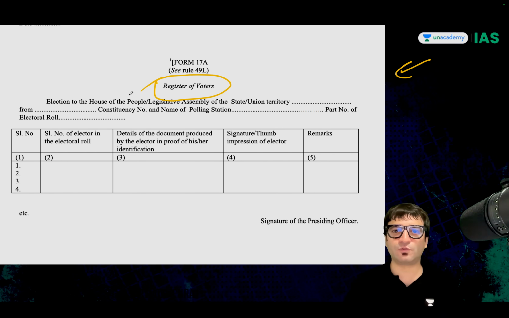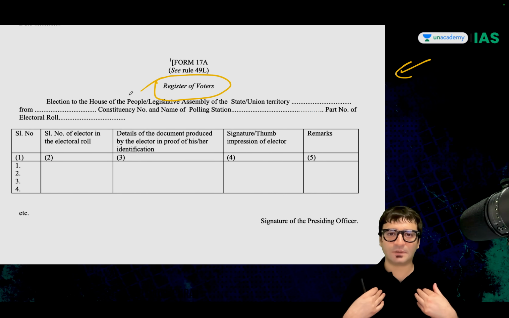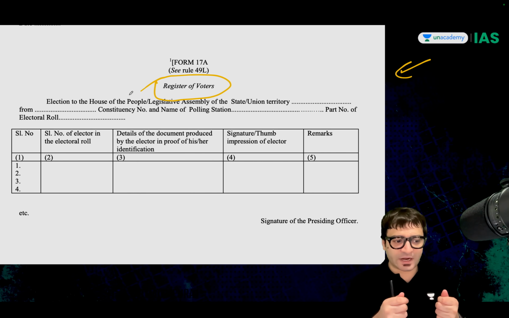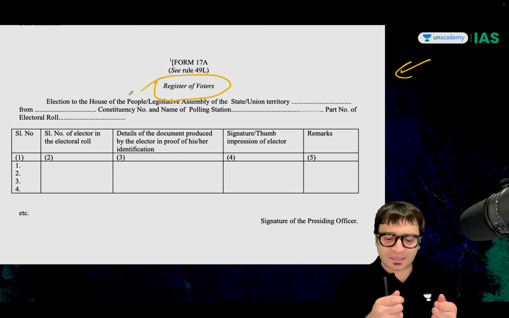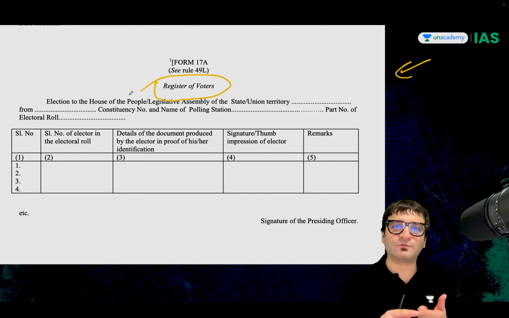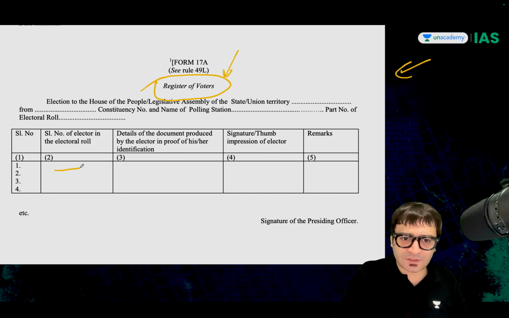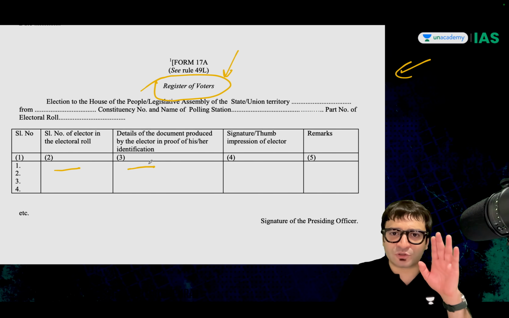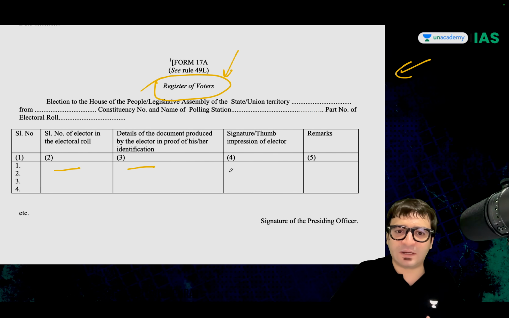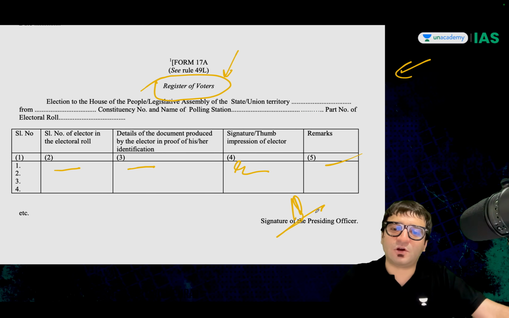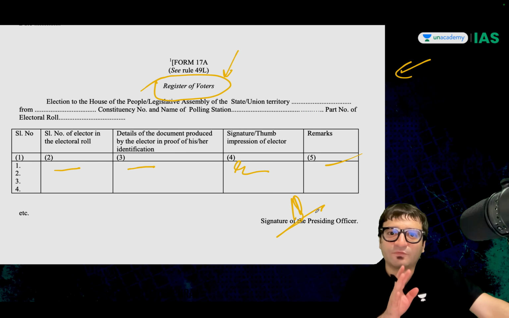What is this register of voters? There is voting in West Bengal. I am the voter. This polling booth is assigned to me. I try to enter the polling booth, but outside I have to fill this form. This is called the register of voters. What is the serial number of this elector? What is the detail of the document that I have produced? Whether I have produced the voter ID card or any other document, I'll give my signature, and this is where the presiding officer of that polling booth will sign.